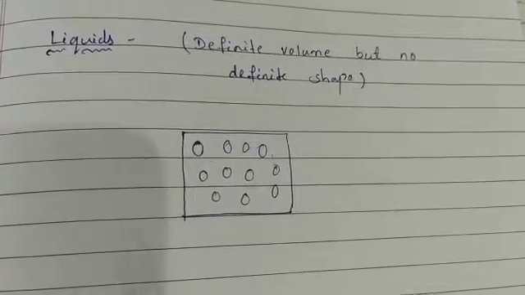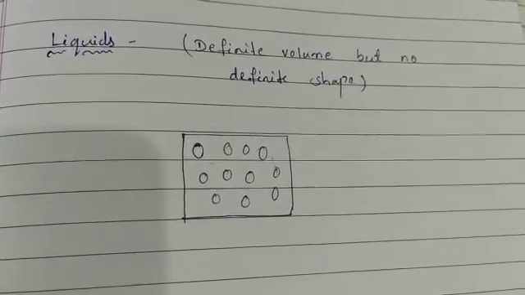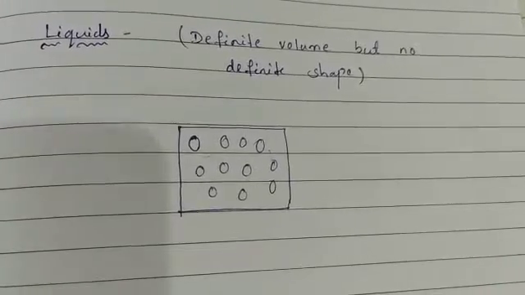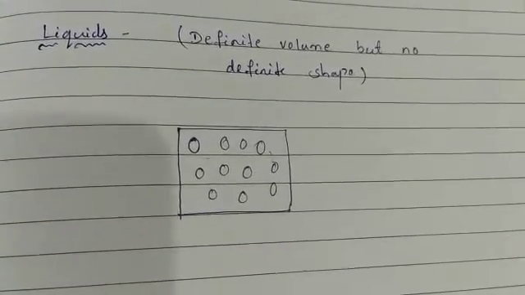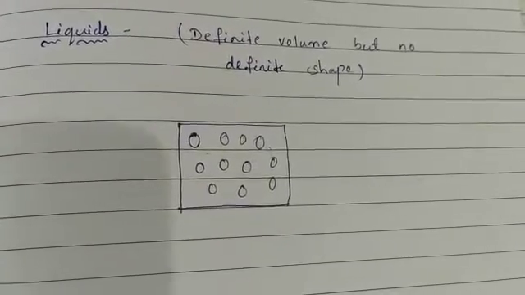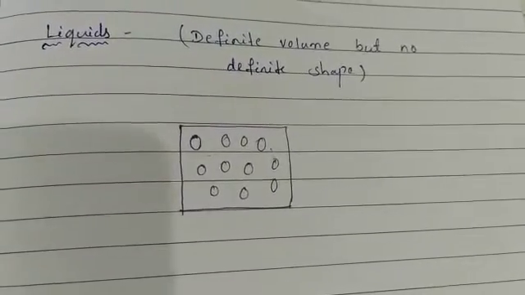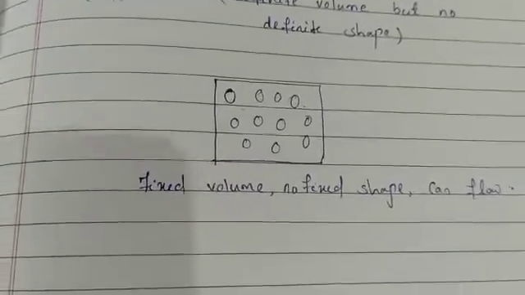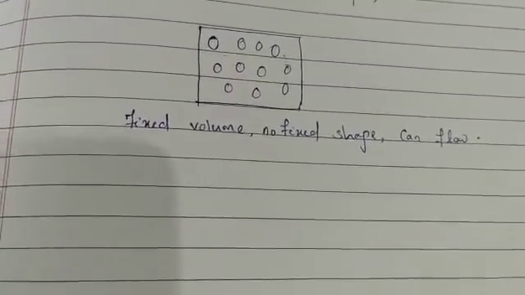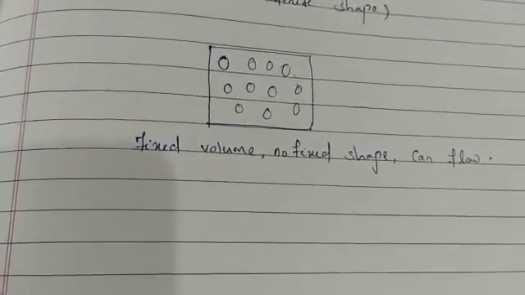Water, oil and milk are liquids, and unlike solids, liquids can flow. So the characteristics of liquids are that they have a fixed volume, they have no fixed shape, and liquids can flow. Next is gases.